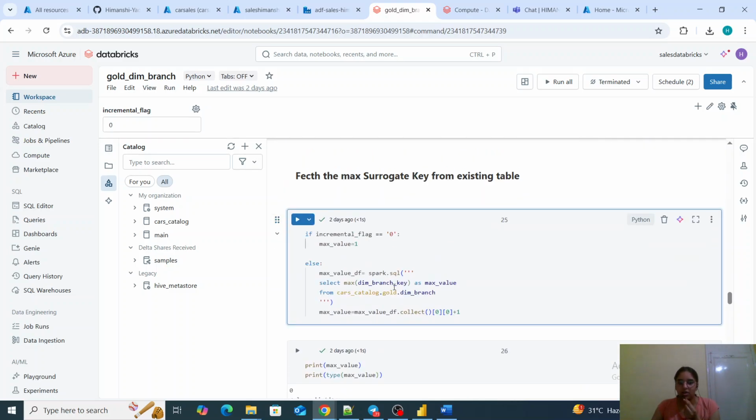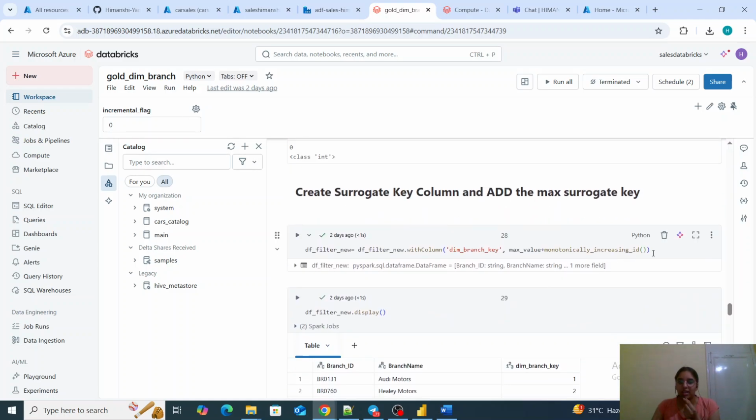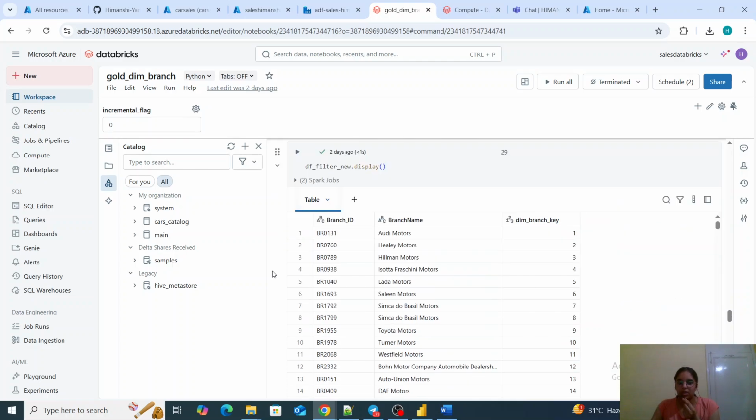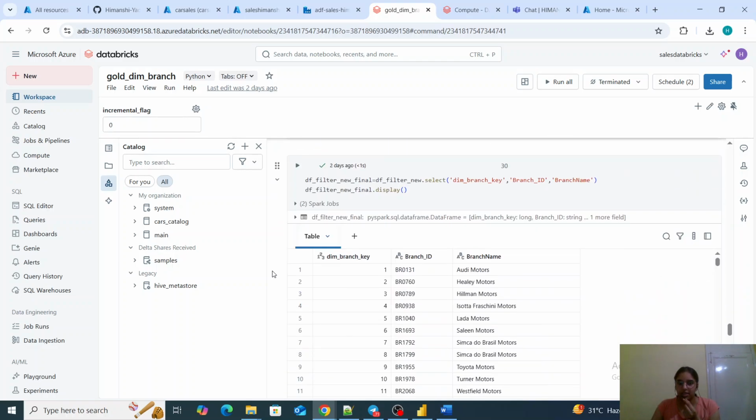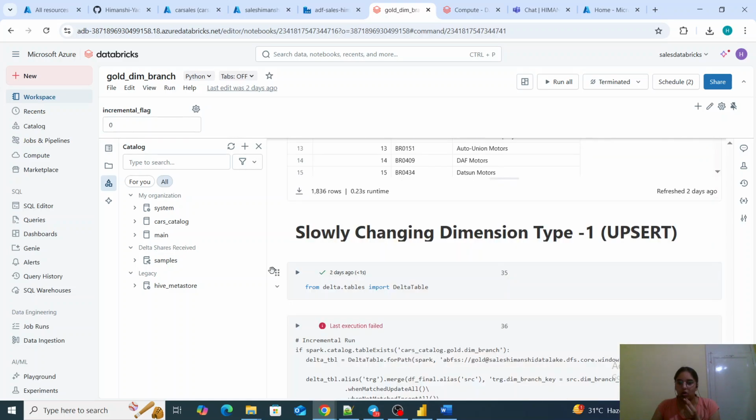And if it is not a first time load, whatever is the max branch key already existing, it will just add 1 to it, and then accordingly I shall pass it to the new records. Data frame new will be having all the new records. So whatever are the new records, they will be having the surrogate key plus 1. This way I am developing the surrogate keys over here, and this is the code for all the